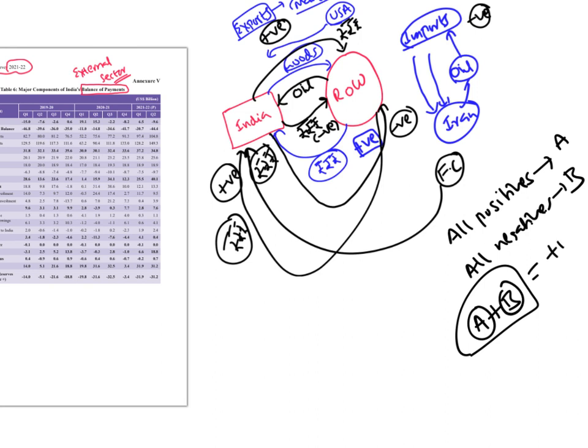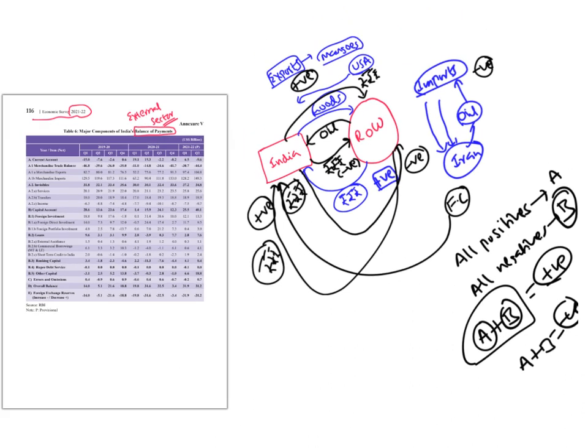If this is positive, what does it mean? There is more money coming into the country than the money that is going out of the country, which means A is greater than B. If A plus B is negative, that means more money is going out of the country than the money that is coming inside the country, right?